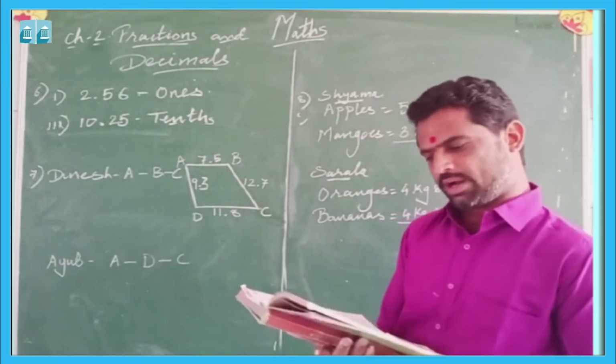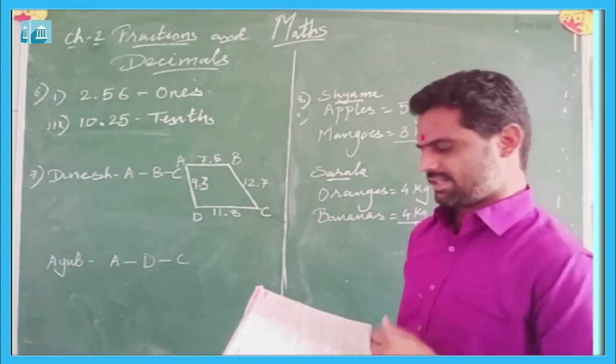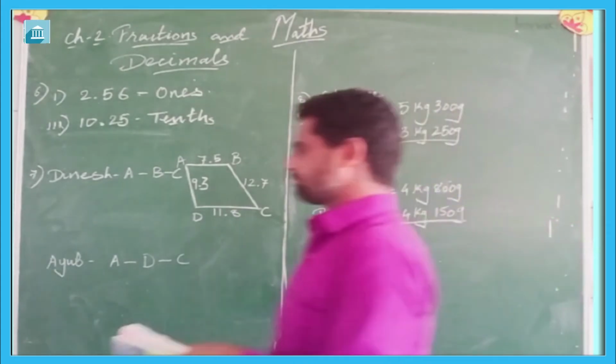Now we have to find out who traveled more distance and by how much.